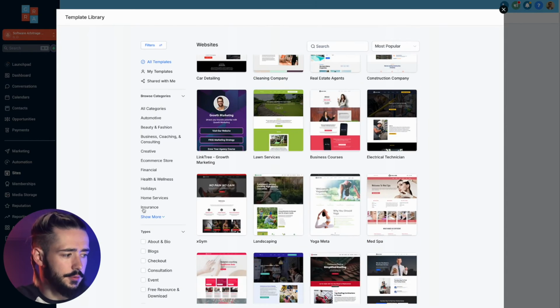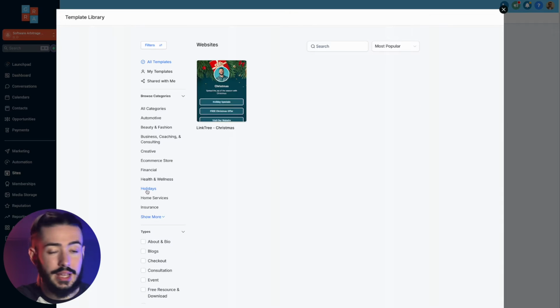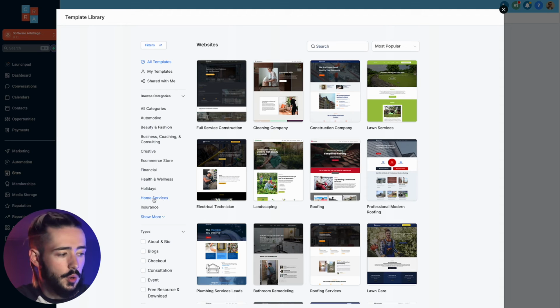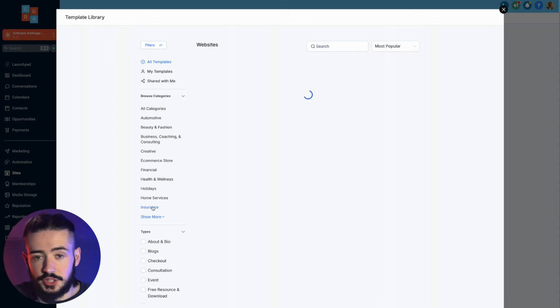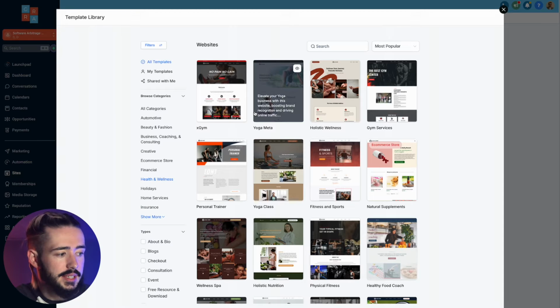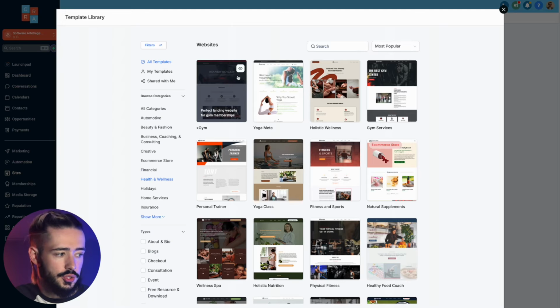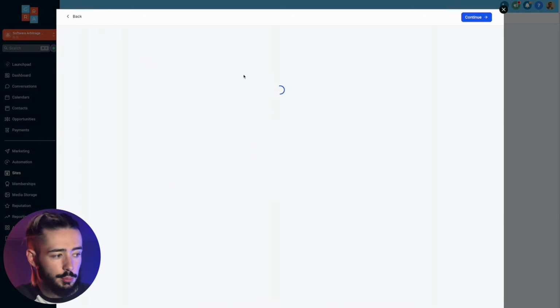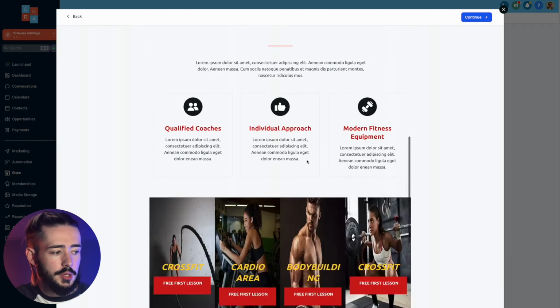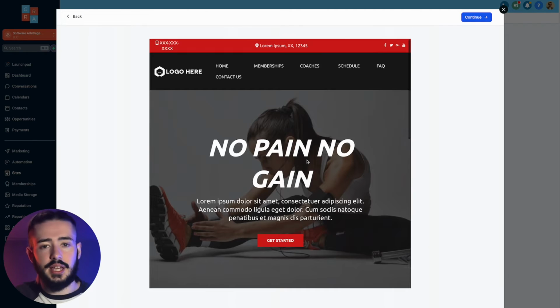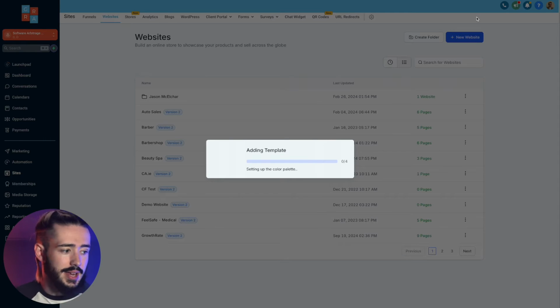So take for example, if you want to work with travel agencies, you can head over to holidays. If for example you wanted to work with home service businesses, you just click on home service, or even insurance companies. We head to health and wellness, we see all of these gyms and yoga templates and everything. It's literally as simple as choosing any of these templates and clicking on the little preview icon. It'll then load up and you'll be able to see a bit of a preview of the website, how it's styled, how it looks. Is this the kind of style that I'm going for my client? Once you're ready to go, you click on continue and it starts to load in.